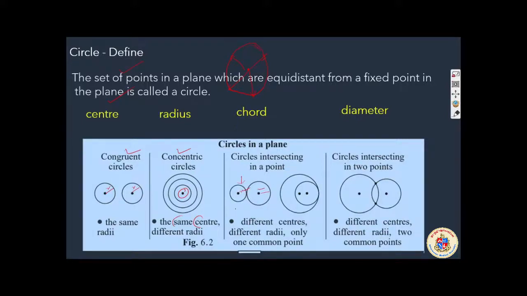They are touching at one point, externally in this case, and internally in this case. Here the circles have intersected at 2 points, different centers, radius can be same, and 2 common points which are intersecting points. These are some properties that we studied in earlier classes.